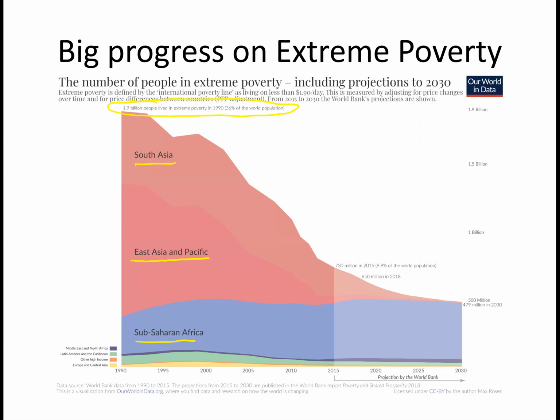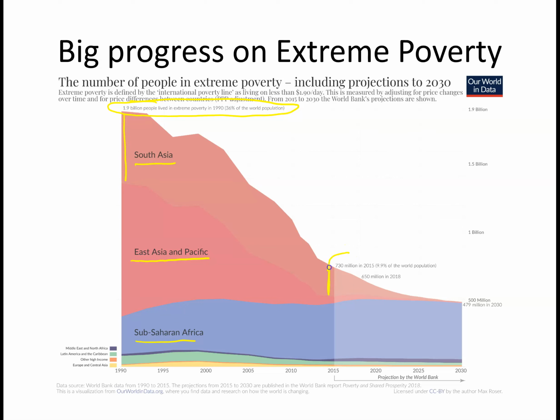So down to the current time, we also have in South Asia quite a big fall. It's not quite as big as it looks, because you just have to look at the height of the South Asia portion. So it has fallen quite a lot, but it's still significant by 2015. But it's still fallen a lot.